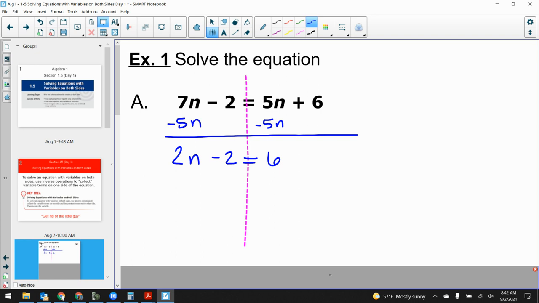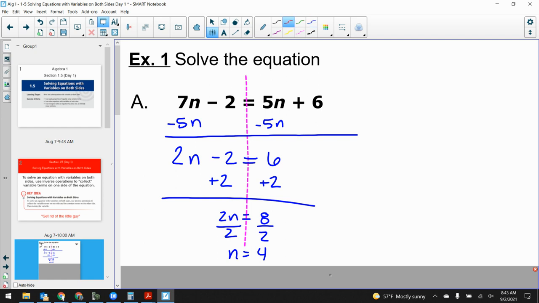We add the 2 to both sides. We get 2n is equal to 8. And then we divide by 2. N is equal to 4. Now, can we still check our answers the way that we had been doing? Yeah. It's going to require just a tad bit more work, but we can still check our answers.